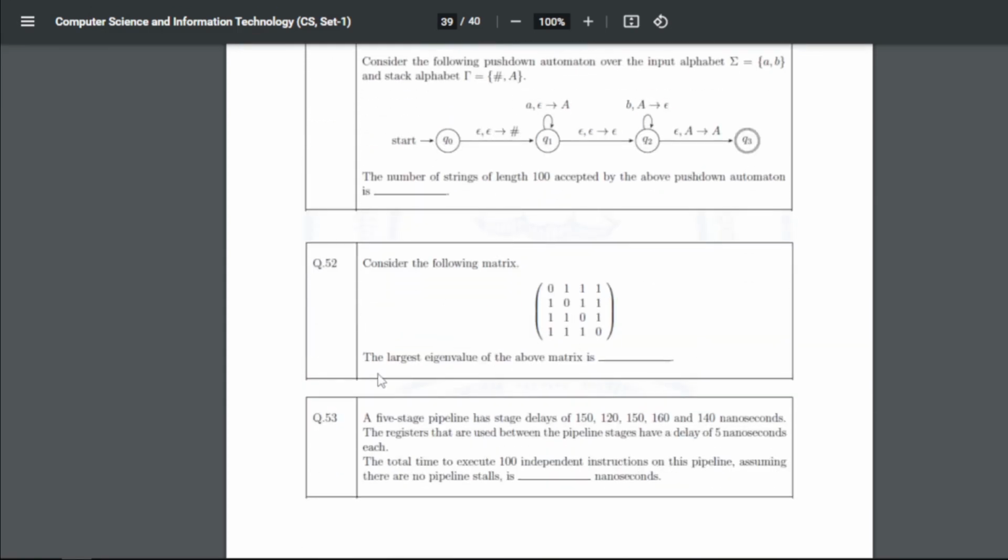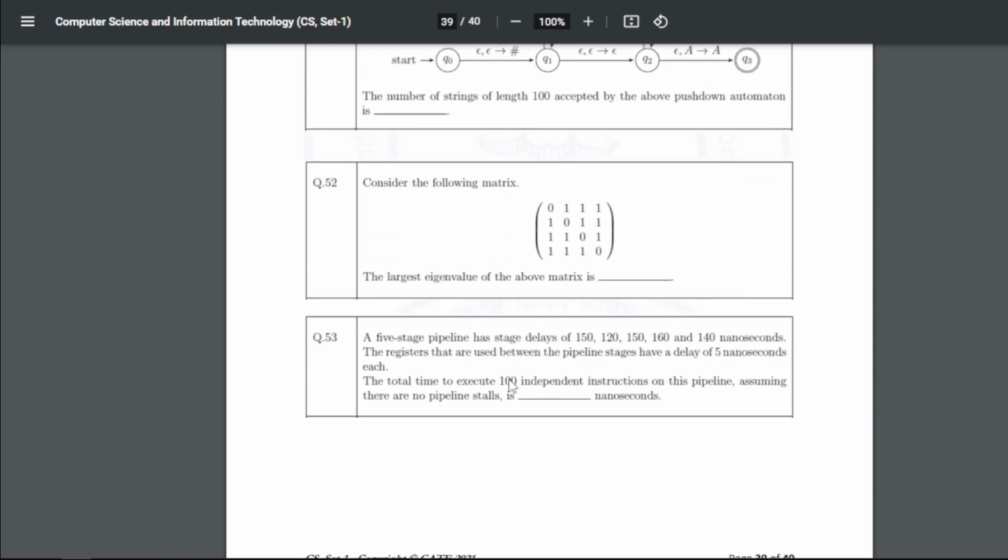Consider the following matrix. The question asks for the largest eigenvalue of the above matrix. So again, to find the eigenvalues, we will get 3, right? You can easily find the eigenvalue by approaching it with the valid approach.